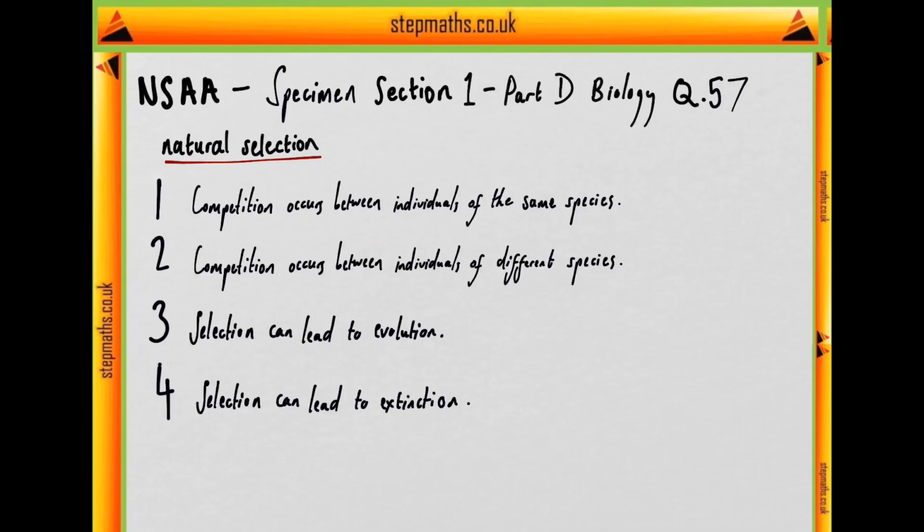Competition occurs between individuals of the same species. Well, we should know that this is a component of natural selection. This is termed intraspecific competition. For instance, 2 plants of the same species growing next to each other in a wood might compete with each other for light, and that would be intraspecific competition.